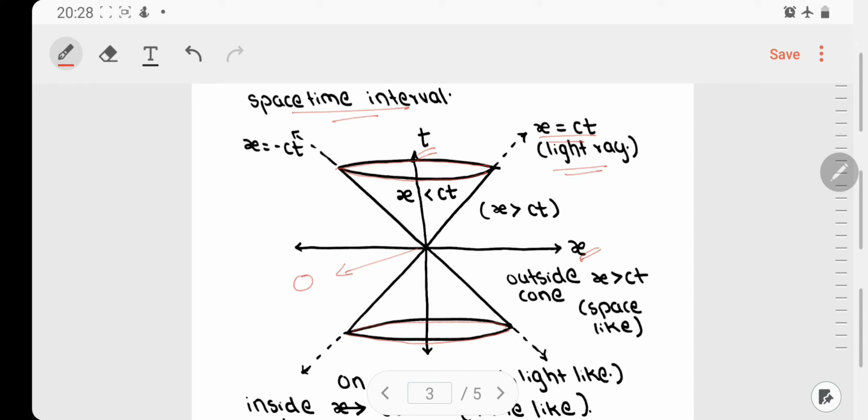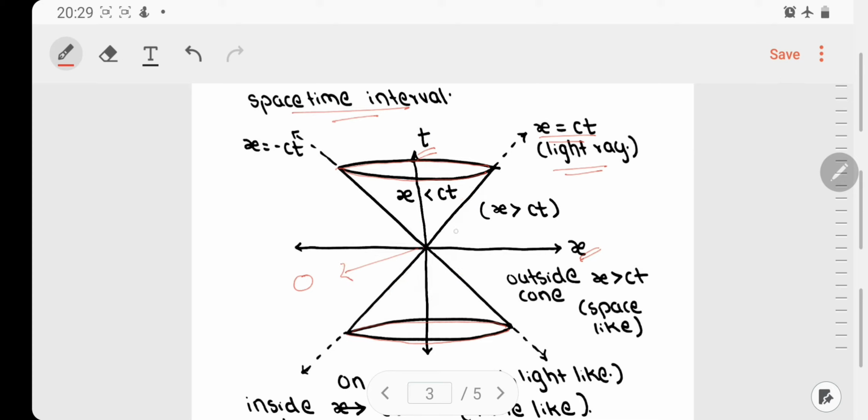Now depending on this light cone and depending on the position of a point in space time, we can distinguish the point or the event into three different categories. The point can lie somewhere outside the cone, that is here or here or here or here, somewhere inside the cone, that is over here or here, and somewhere on the cone, that is over here, here, here or here.